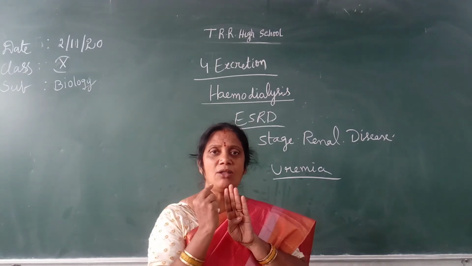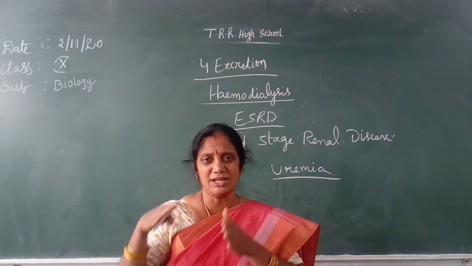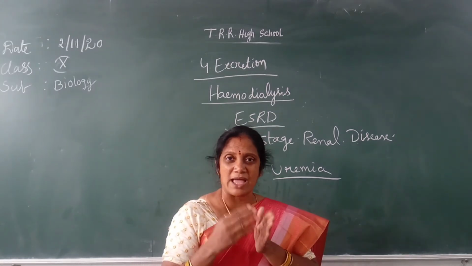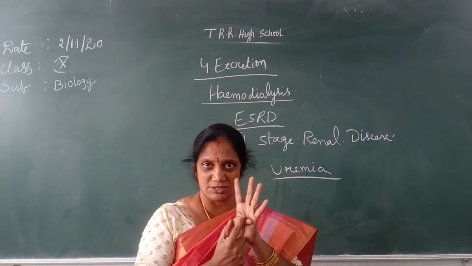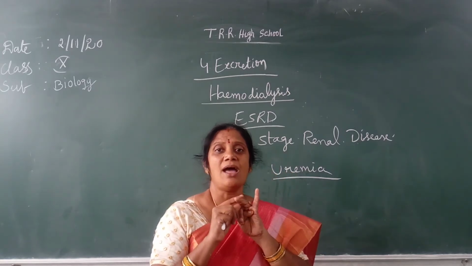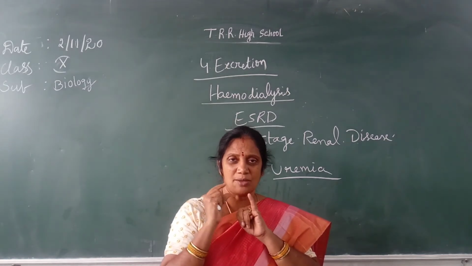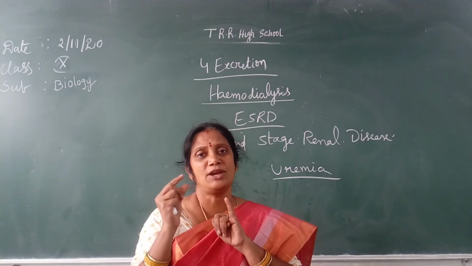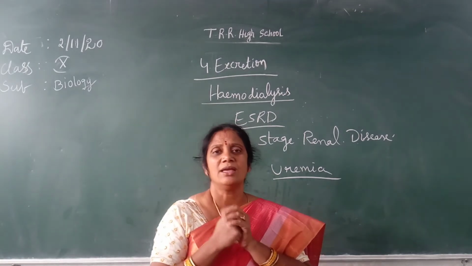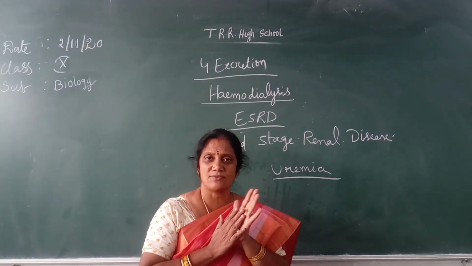These are the factors, including the stoppage of blood flow to the kidneys, which lead to kidney failure. These reasons may lead to the death of the person.